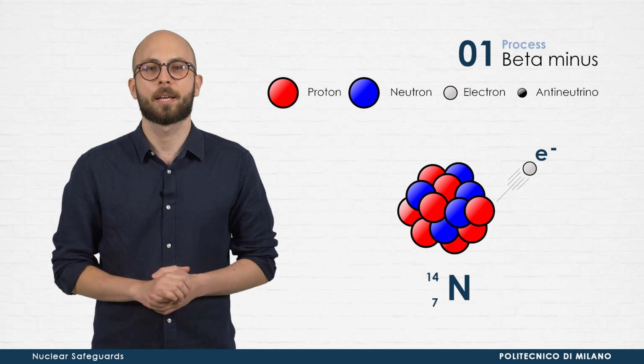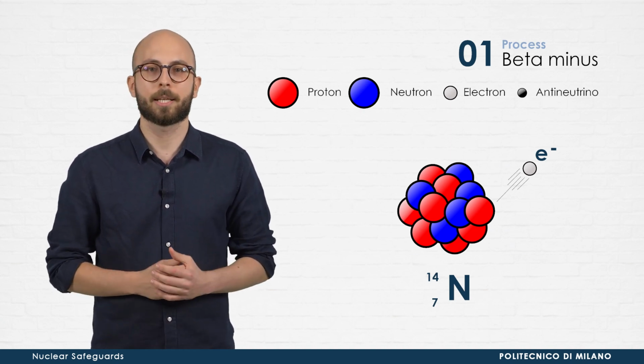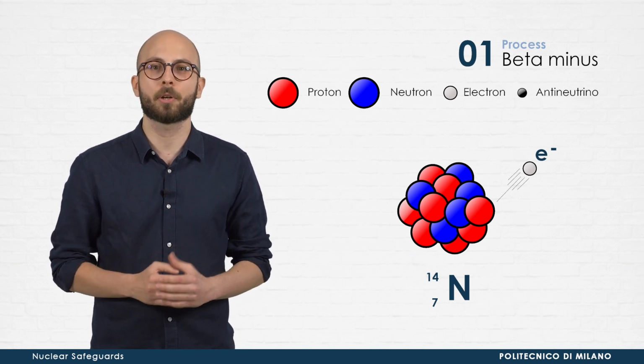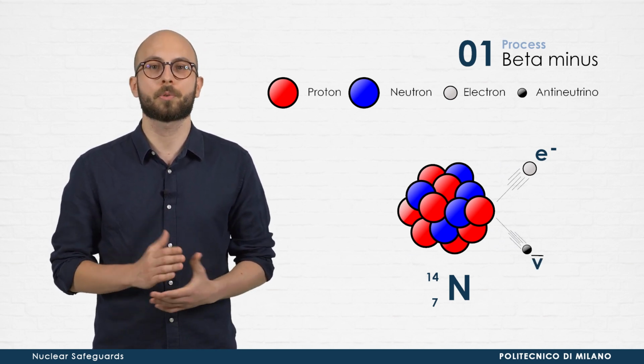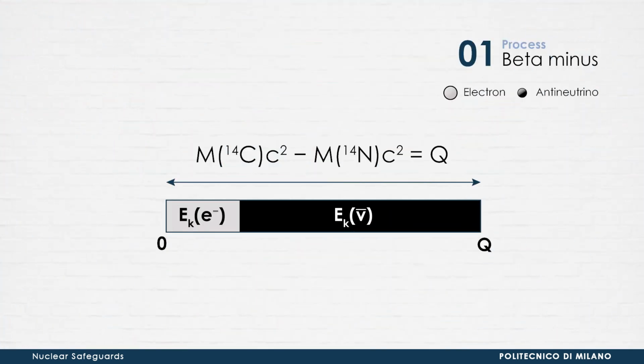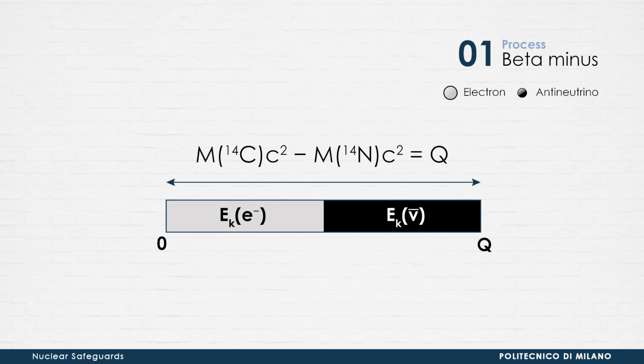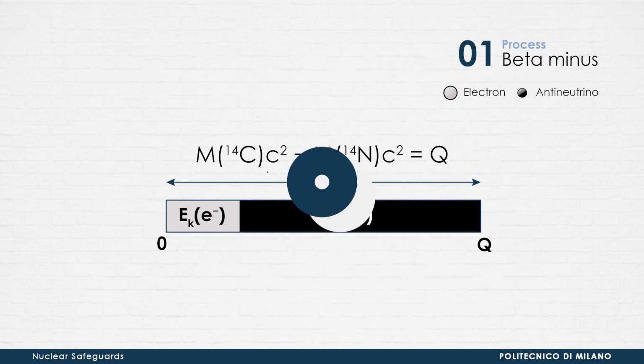And that's not all. The creation of a particle, the electron, is, let's say, compensated by the creation of an antiparticle, called antineutrino. The Q value of the process results to be the difference between the atomic masses of the parent and daughter nuclei. This energy is essentially shared by the two light particles, the electron and the antineutrino. The different possible combinations of this sharing lead to an important experimental evidence. The kinetic energy of electrons emitted in beta minus decay is continuously distributed from 0 up to the Q value.